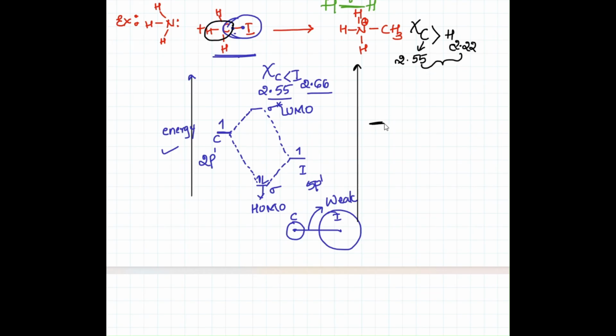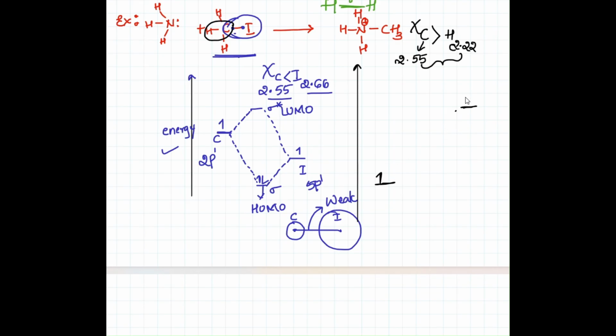So this is for carbon, which has higher electronegativity, and hydrogen has less electronegativity. The energy difference is high.